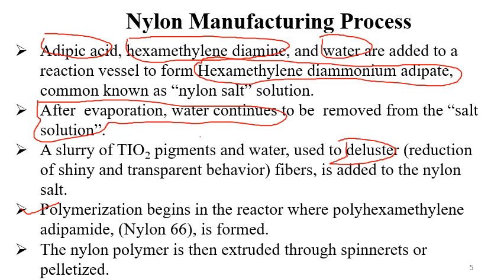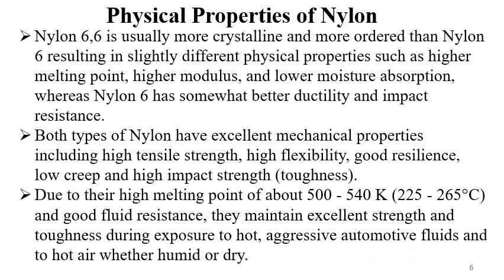So the end polymer can be obtained in two forms: one in the form of nylon pellets, and another as thin nylon fabric through the extrusion process. So we have now seen how nylon is produced in the industry.